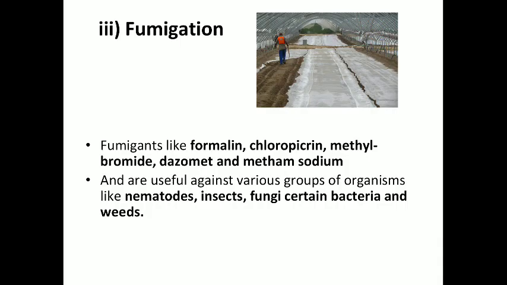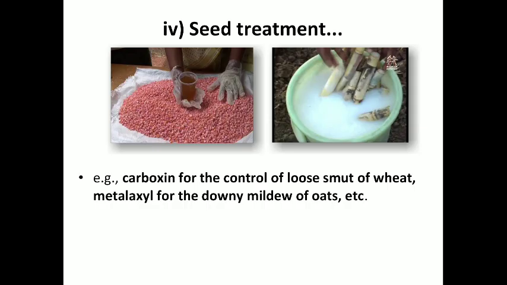Then next one, fumigation. Chemicals called fumigants like formalin, chloropicrin, etc. are used as volatile or in gaseous form in soil to kill the microorganisms, particularly nematodes and fungi, etc. Next one, that is seed treatment.